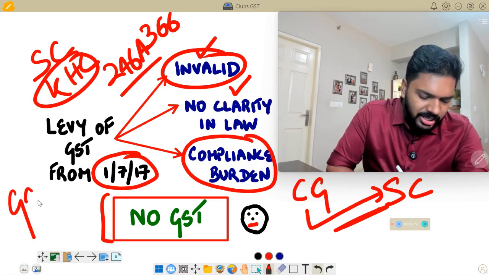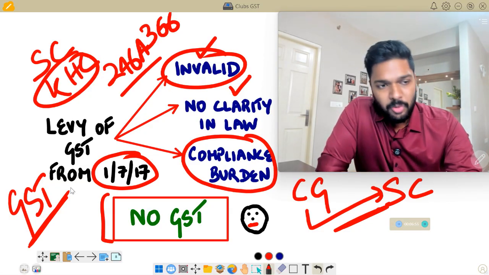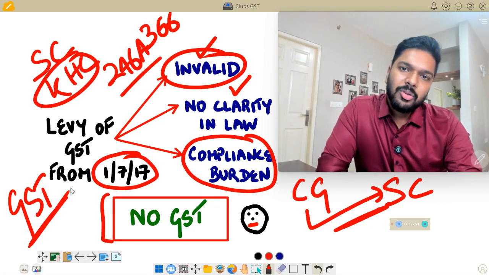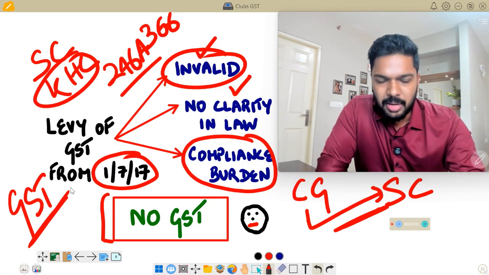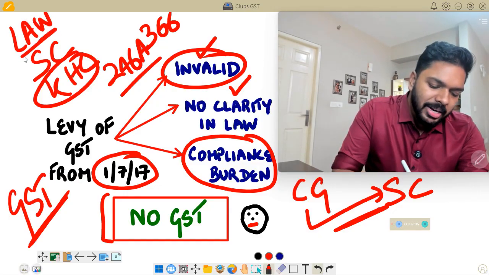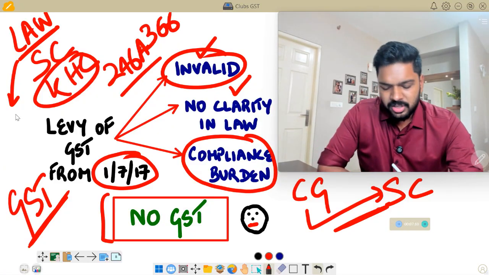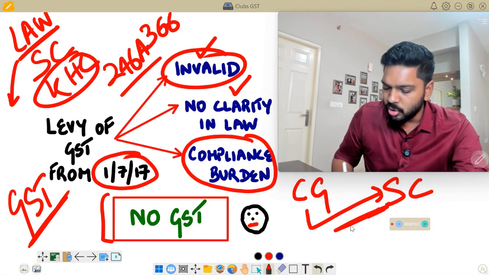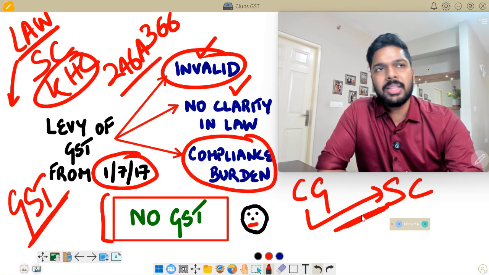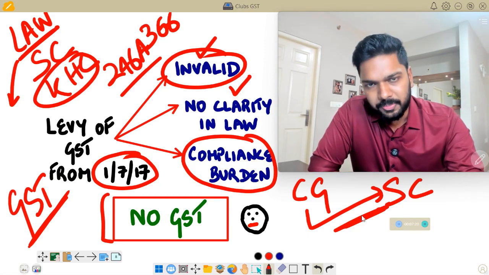There is no GST that will be levied on the supply of goods or services. If you look at the two case laws, there will be no GST on supply of goods or services from clubs to its members. But if you look at the law, it still stands amended wherein GST will apply. So therefore, we'll have to just wait and watch as to what the Supreme Court says in the case of IMA, and then probably the government will realize that this retrospective thing is not possible and further re-amend the law.